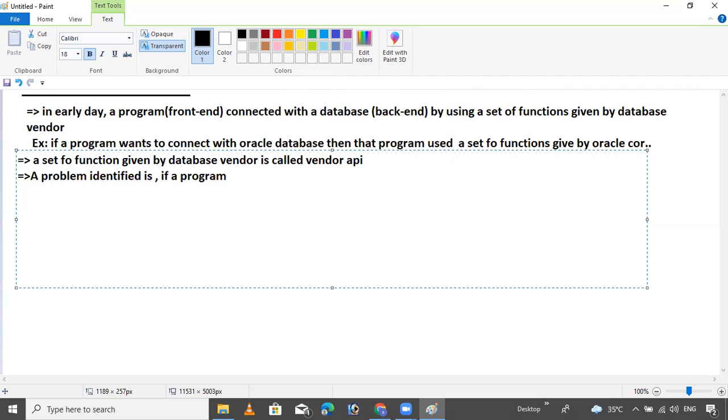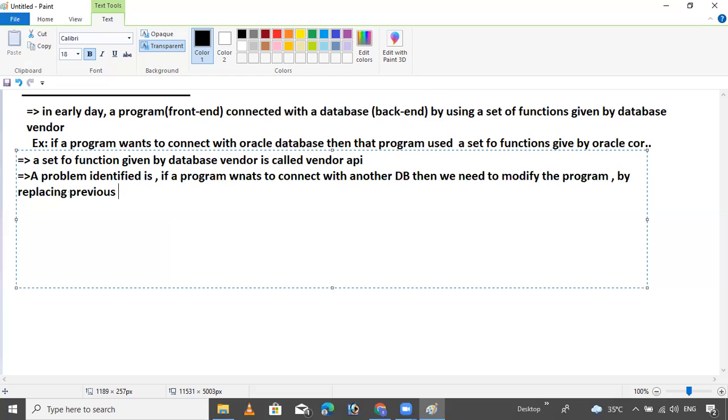If a program wants to connect with another database, then we need to modify the program by replacing the previous vendor APIs, the previous vendor functions, with the API given by the new database vendor.